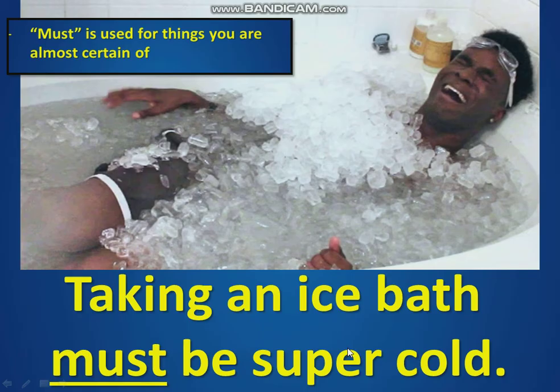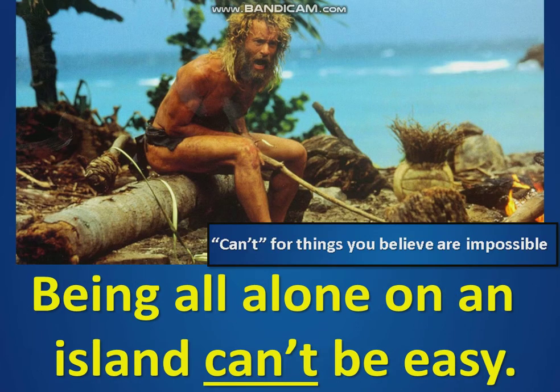All right, for example, taking an ice bath must be super cold. Now remember, we use must for things we are almost certain of. I am almost certain that taking an ice bath is very cold. Taking an ice bath must be very cold. Okay. We use can't for things you believe are impossible. For example, being all alone on an island can't be easy.